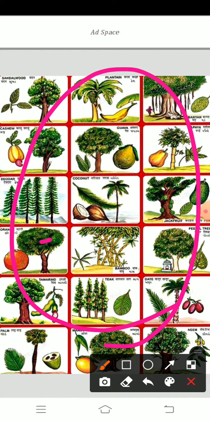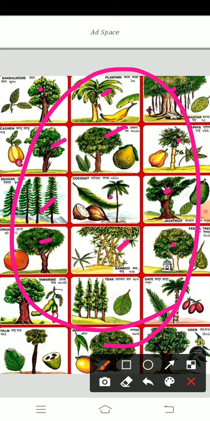It has leaves. Almost all trees have leaves, and almost all leaves are green in color. But in some trees there are red, orange, even pink leaves. Flowers and fruits also grow on the branches of the tree.